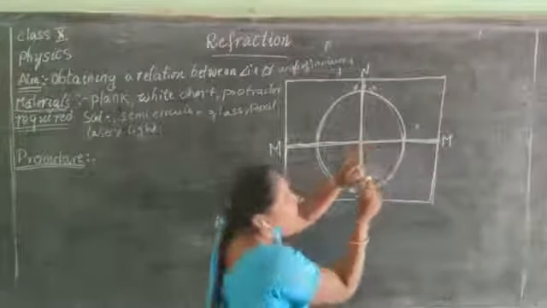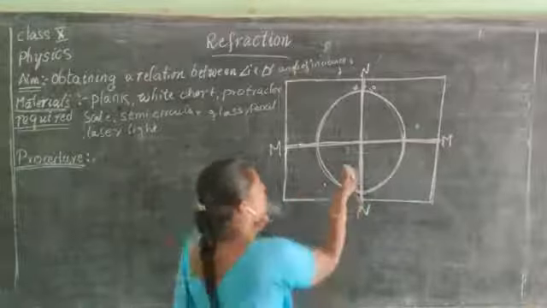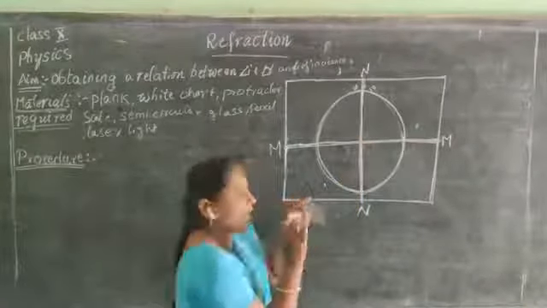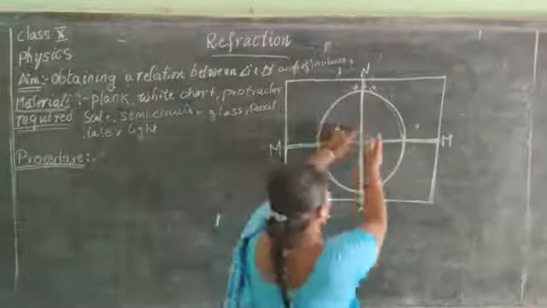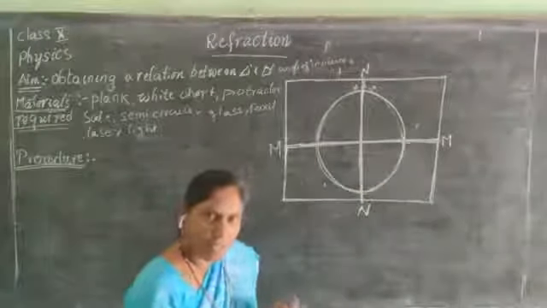Let the intersection point of the protractor coincide with this intersection point. And the horizontal line you are seeing on the protractor should coincide with this horizontal line. You understand, children?